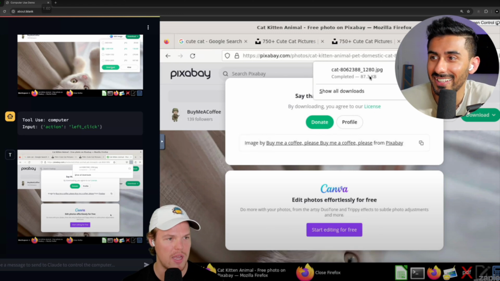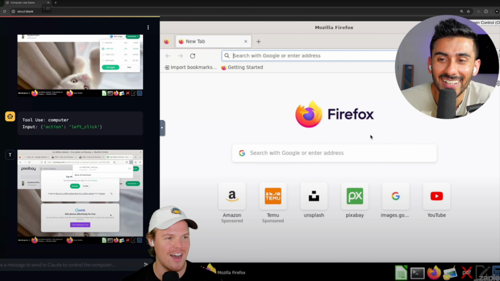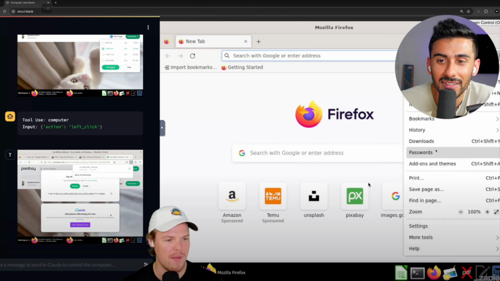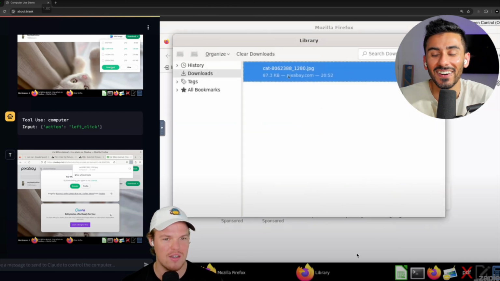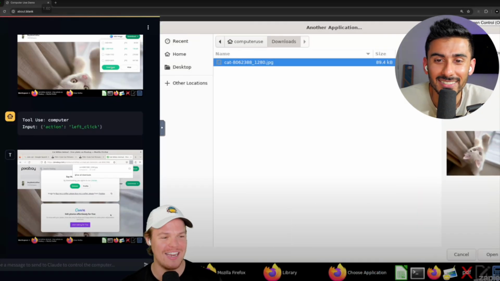It just hit download. Holy hell! Wow, that is crazy. So cool. All right, y'all, we actually got it. That's crazy. If you go right here to the little hamburger, go to downloads. Yo, that's insane. We have our cat. There it is, y'all. We officially have AI download a picture of a cat.